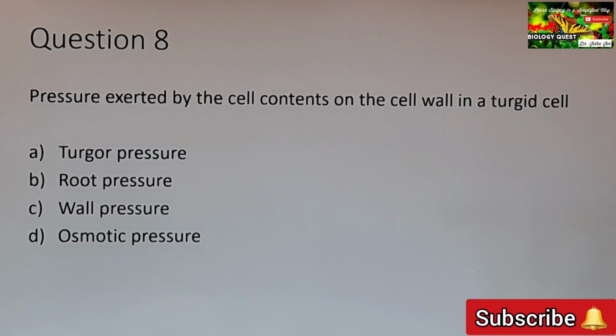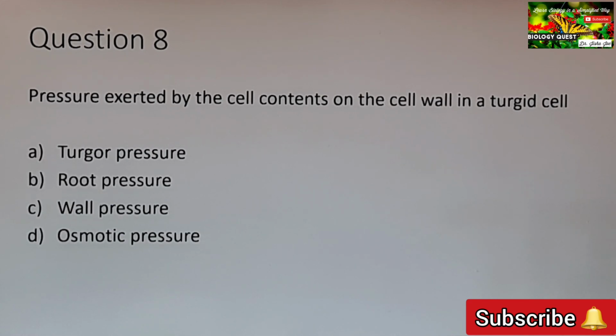Now moving on to the next question, question number 8. Pressure exerted by the cell contents on the cell wall in a turgid cell. So we have already discussed this. In a turgid cell, the pressure exerted by the cell contents on the cell wall is called turgor pressure. In response to the turgor pressure, the cell wall exerts a pressure on the cell contents, and this is called wall pressure. Now we have two more options there. We have discussed option A and option C.